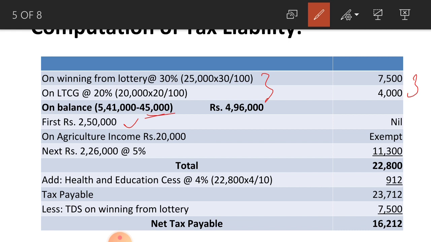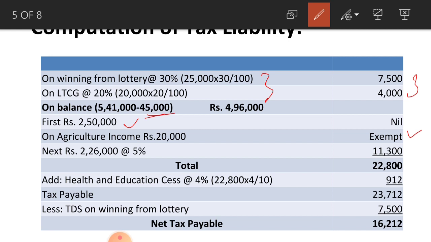On first 2,50,000 nil, because here you have to consider Mr. Satish as below 60 year category because no information is given about his age. So you have to consider him in the general category. For general category, first 2,50,000 no need to pay tax, so the taxable amount is nil. Next, you have to consider the agriculture income rupees 20,000, that is exempted from tax, that you have to mention clearly. Agriculture income 20,000 exempted.